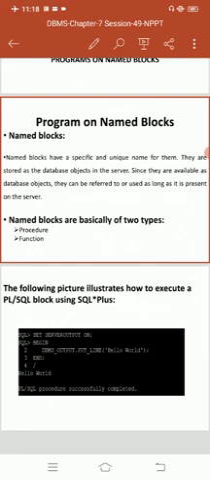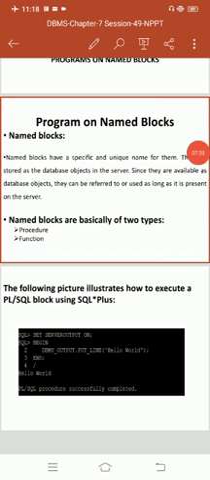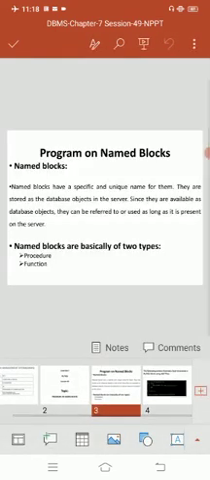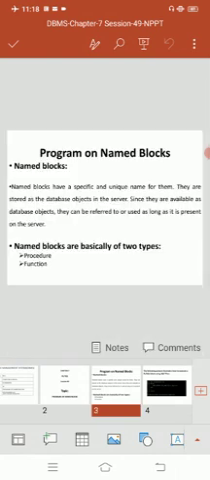Okay, fine. So next, named blocks. Named blocks are basically of two types. One is called procedure and the second one is called function. Procedure and function. What are the characteristics of named blocks? These blocks can be called from other blocks.